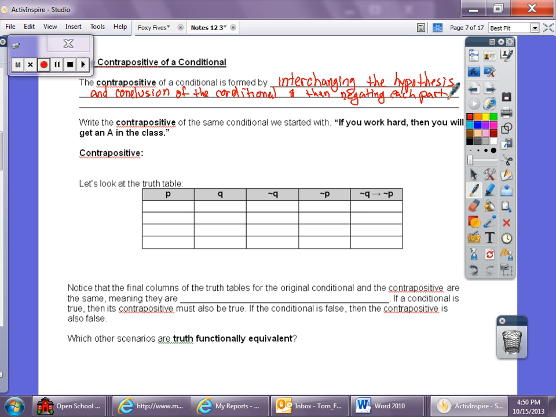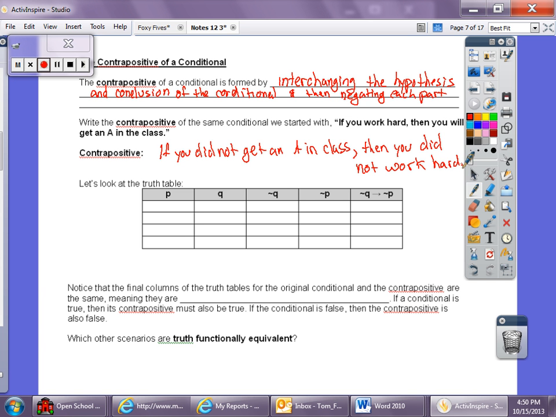So we switch the hypothesis and conclusion, and then we negate each part. So if we have, if you work hard, then you will get an A in class, we switch them. If you get an A in class, then you work hard, and then negate them. So if you did not get an A in class, then you did not work hard.